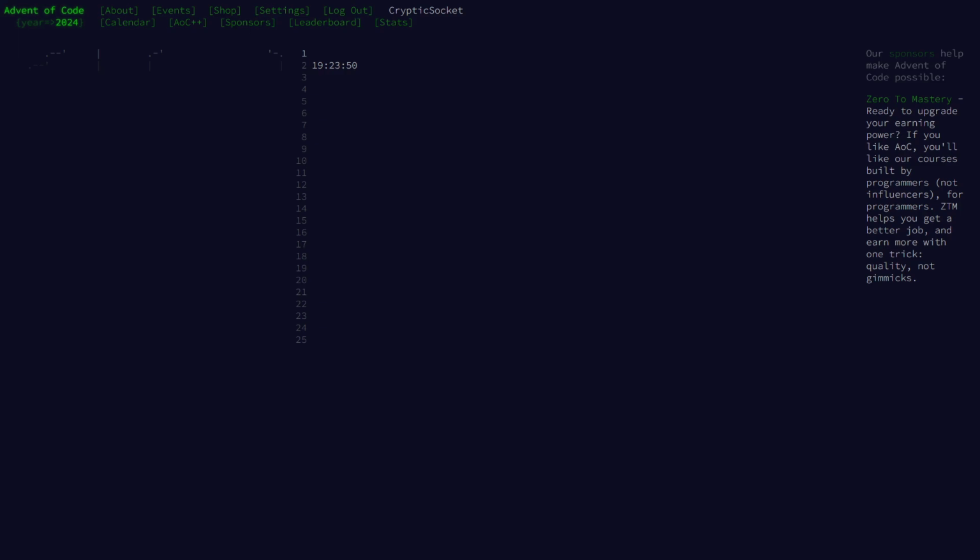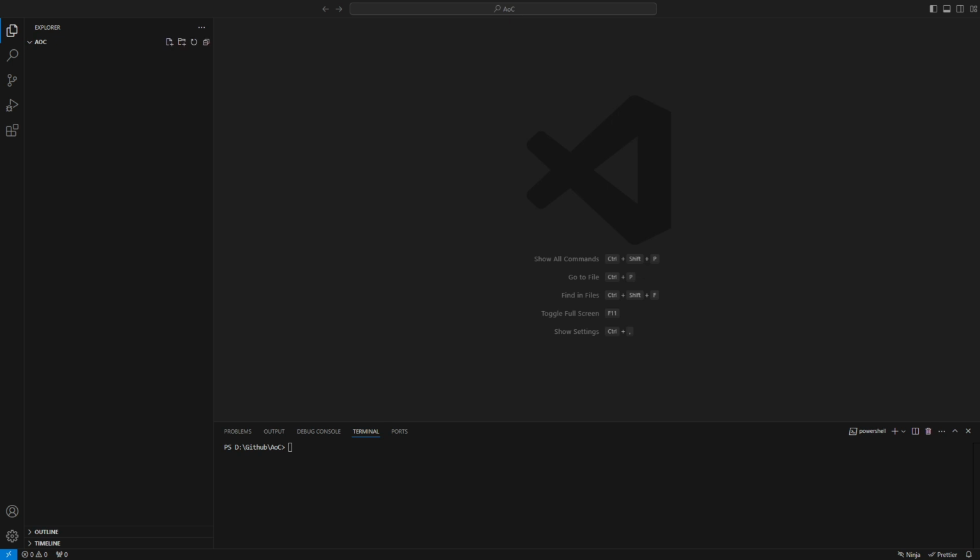let's do a little bit of setup so that we don't have to work so hard every time in setting things up. So what we'll do is I'll create different folders for each day, and since Advent of Code has two parts, you solve one and then you go to the other part.